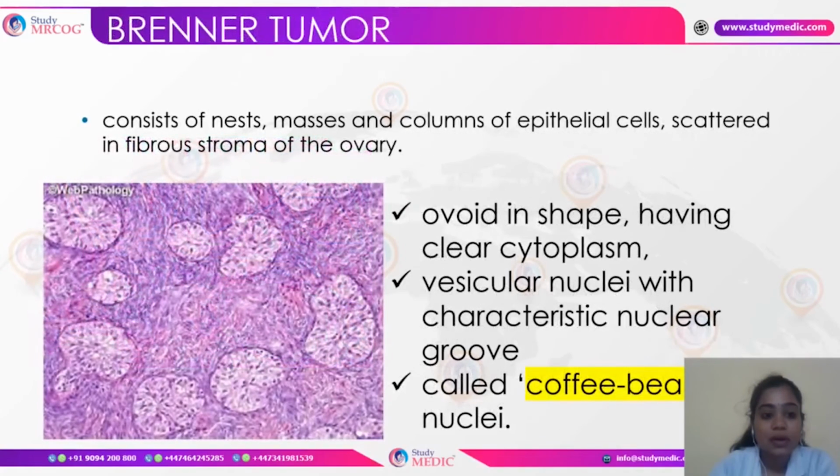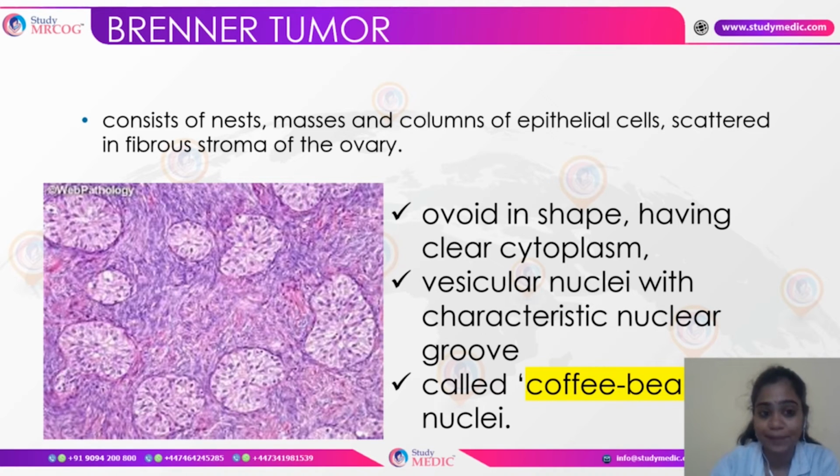And next, this is the Brenner's tumor. In the Brenner's tumor, we see nests of cells, masses or columns, and here we can see the fibrous stroma of the ovary. And here you can see that they are ovoid in shape with clear cytoplasm, and there is a vesicular nuclei with characteristic nuclear groove, and this is called coffee bean nuclei.